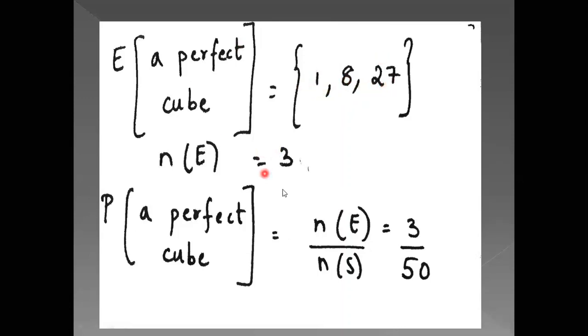So now the number of events is 3. The probability that you will get a perfect cube is the number of events upon the number of sample space. The number of events is 3, and the sample space is 50. So 3 upon 50.